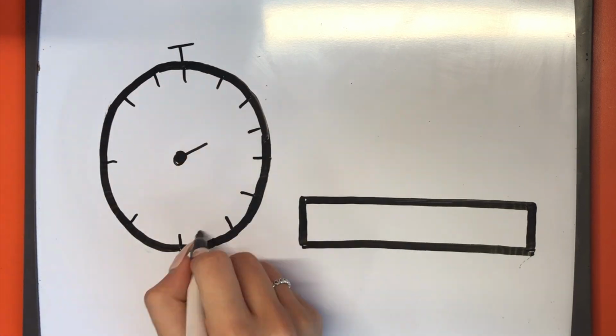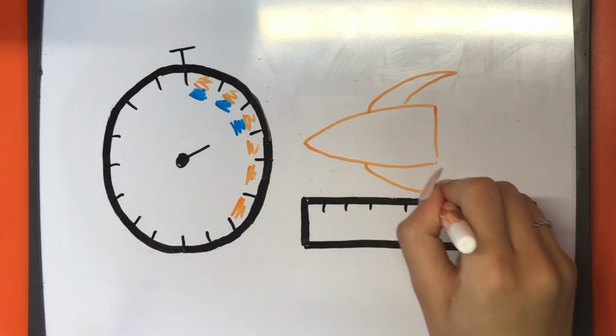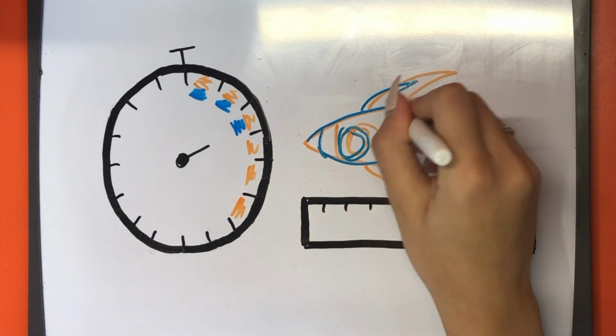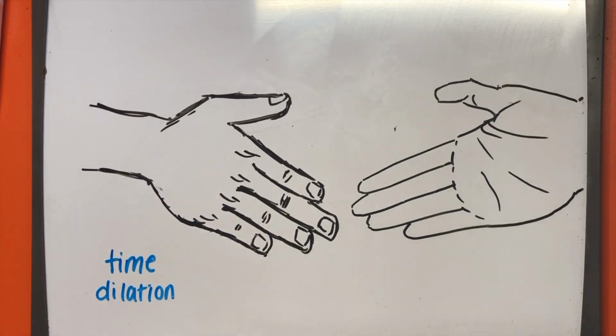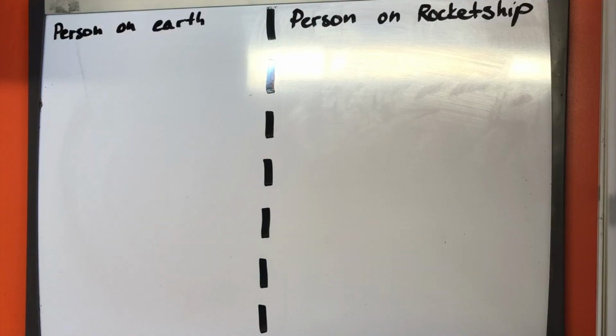Recall that time dilation is the slowing down of time in one reference frame moving relative to an observer in another reference frame. This is important to know as time dilation and length contraction go hand in hand with each other. How does time dilation cause length contraction? Good question, but you're getting ahead of yourself. But first, what is length contraction?